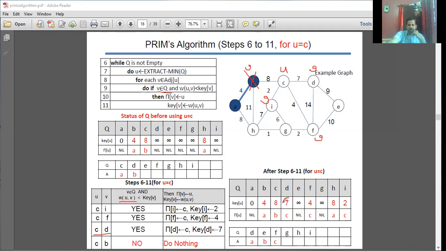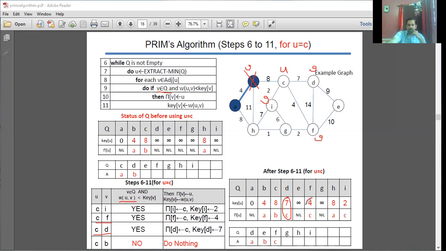So the key value of D will be updated to 7, and the pi value of D will be updated to C. And next, F. The condition holds good. Again, there will be an update.